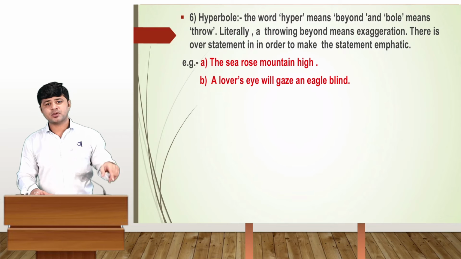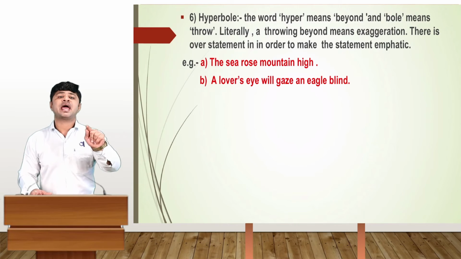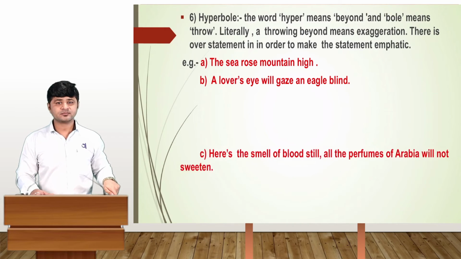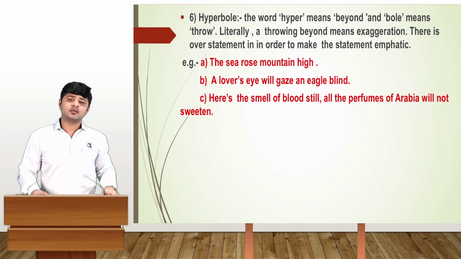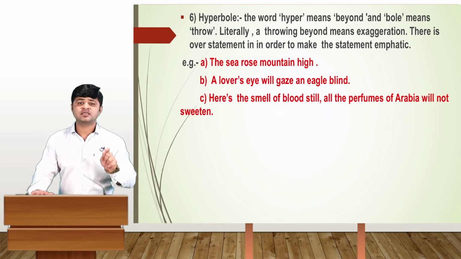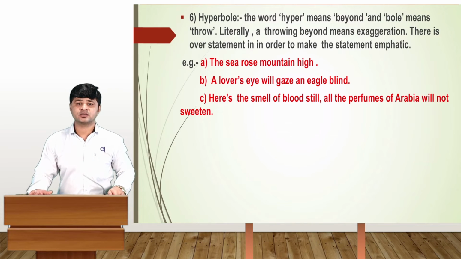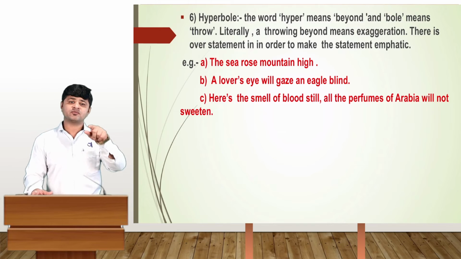The second example: a lover's eye will gaze an eagle blind. Here, now see, the lover's eyes and eagle blind. The third one is here: all the perfumes of Arabia will not sweeten this little hand, the smell of blood still. William Shakespeare. You know very well about it. I taken from this slide.